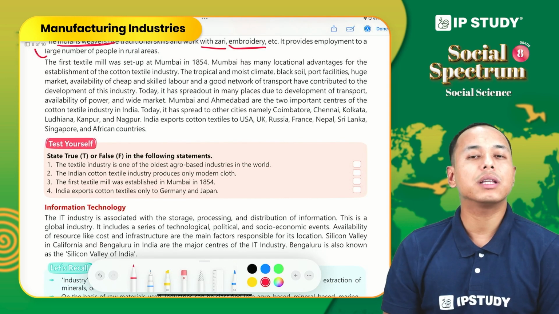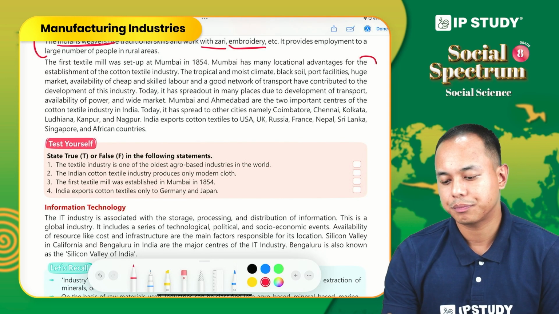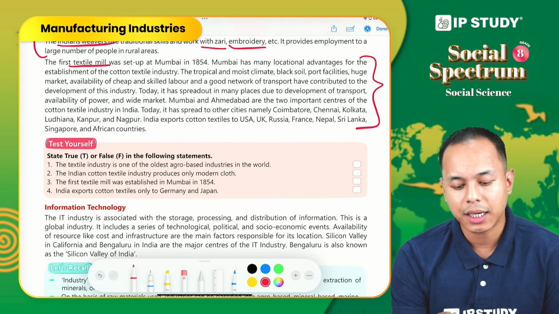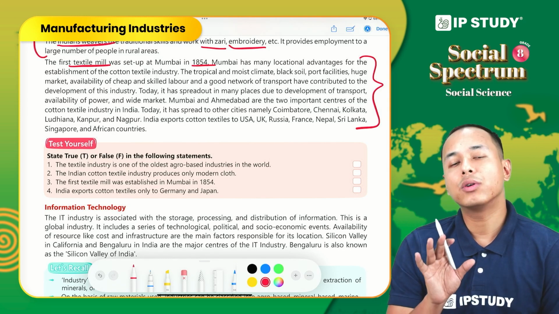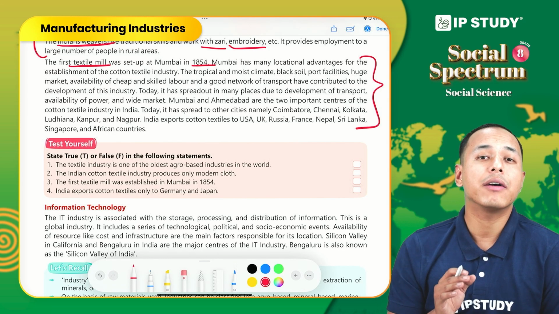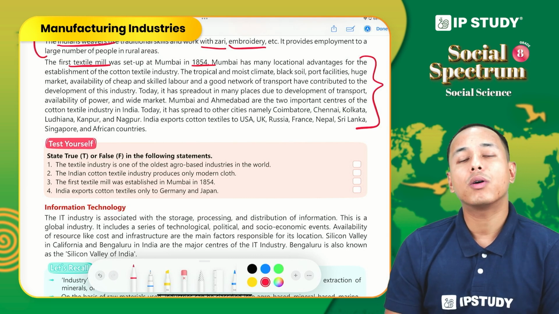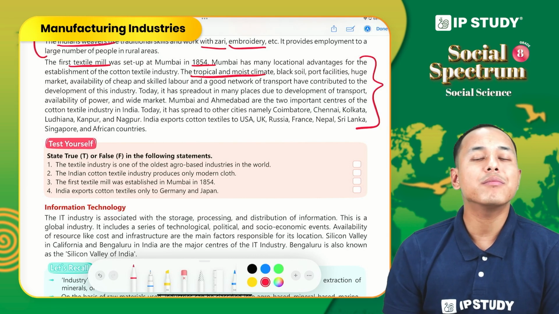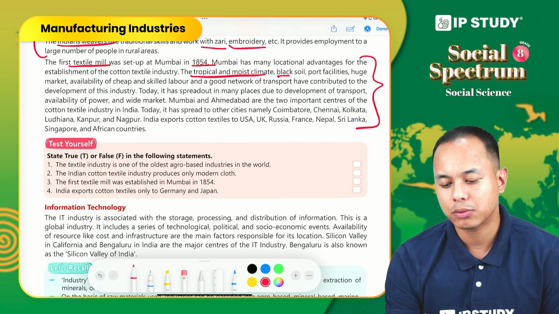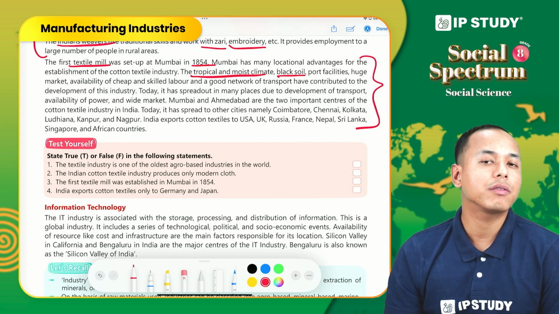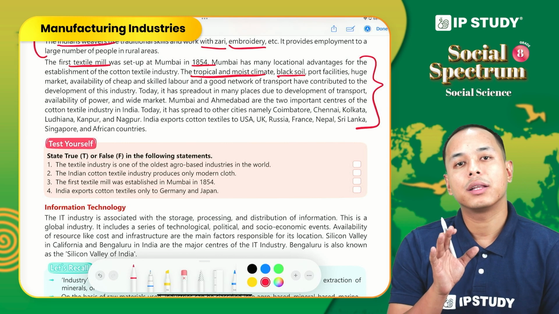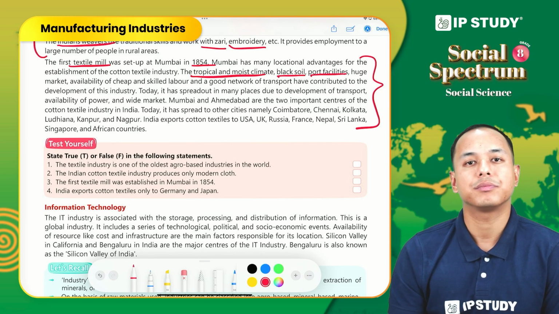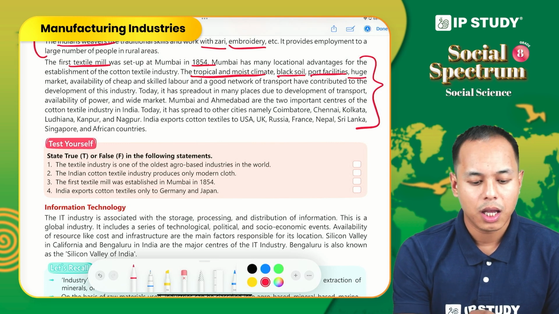Let us see the history of the cotton textile industry. The first textile mill was set up in Mumbai in 1854. And why was it set up in Mumbai? There are various factors behind it. What were the various factors? Climate, tropical and moist climate. Secondly, black soil. Black soil is very much favorable for the growth of cotton. So the availability of raw material, port facilities, transportation, huge market.